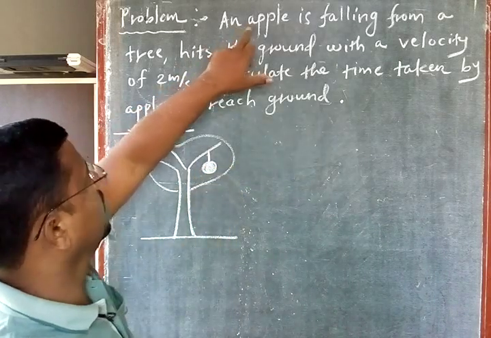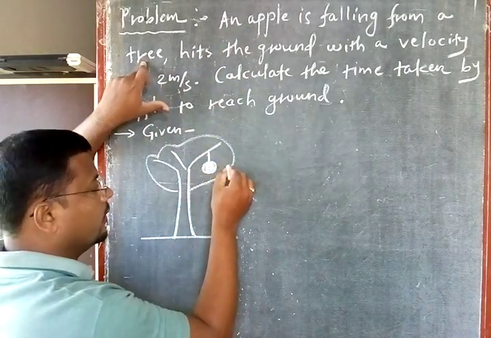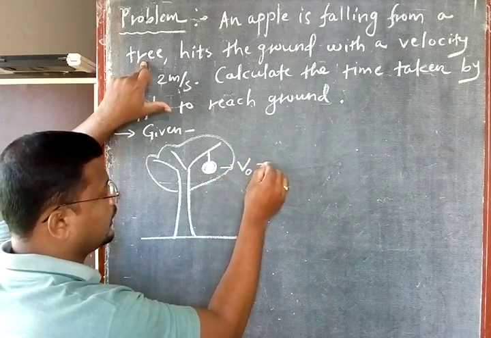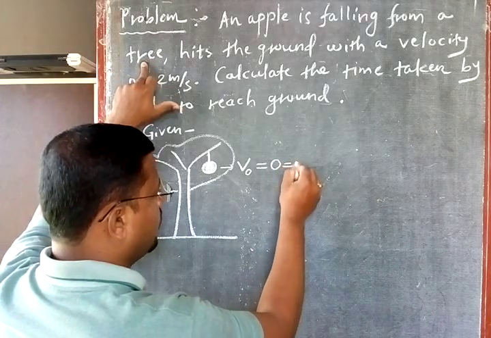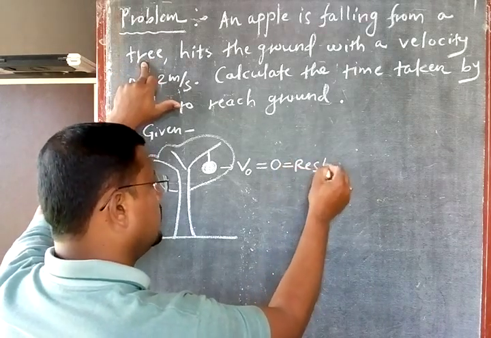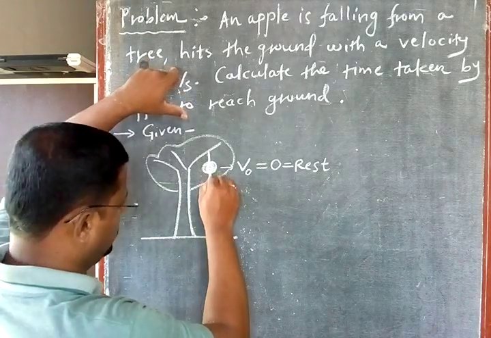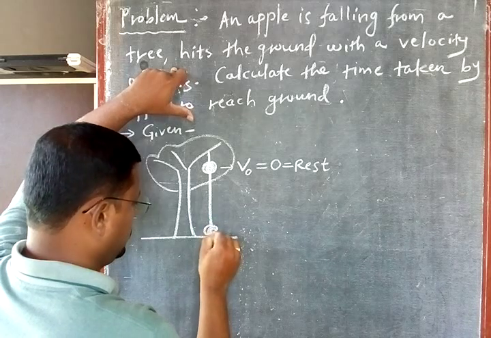Now the apple is falling from a tree. So initially the apple was on the tree. So what is the initial velocity here? V0. It is equal to what? 0, because the apple was at rest on the tree. Now it is falling down and it hits the ground. This is your apple now.